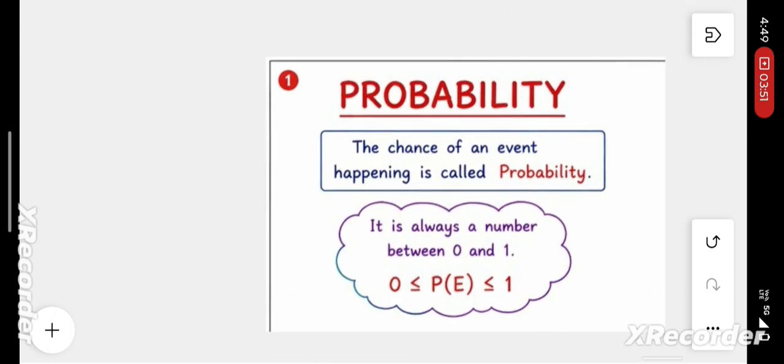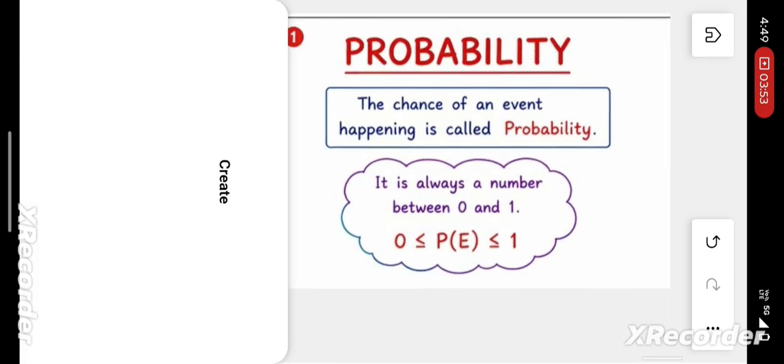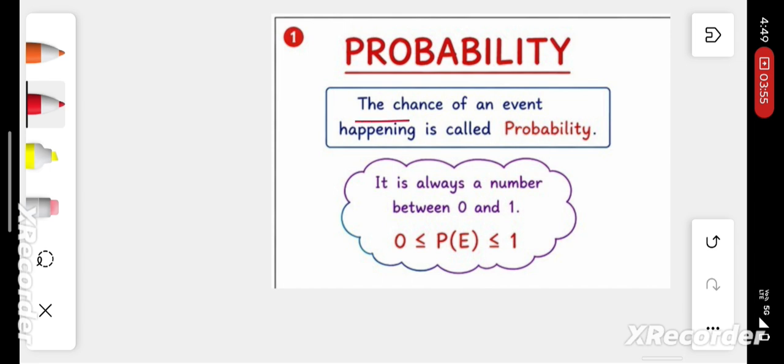Next one, what is the definition of probability? The chance of an event happening is called probability. Probability always lies between 0 and 1, or is equal to 0 or 1. 0 is less than or equal to P of E, which is less than or equal to 1.